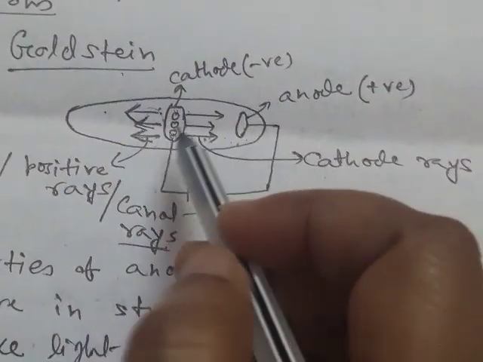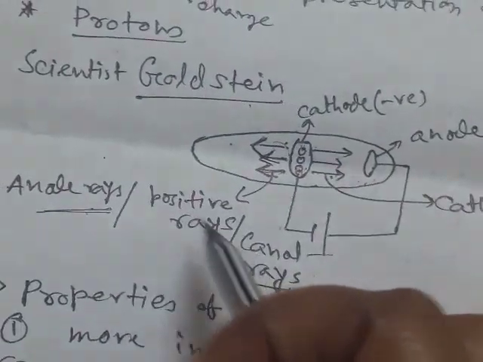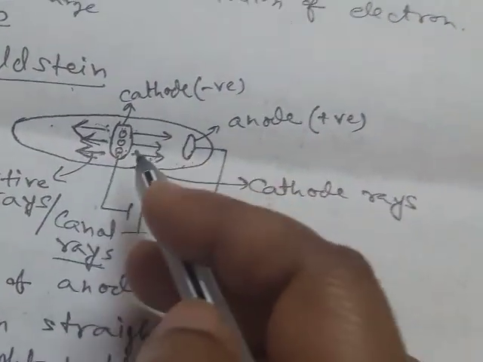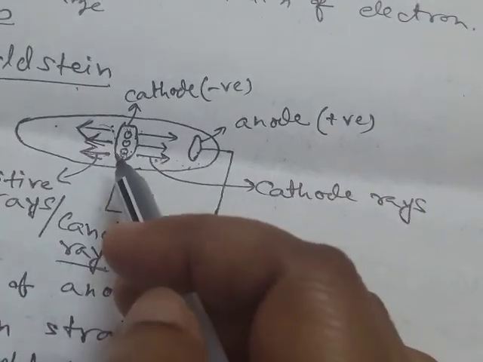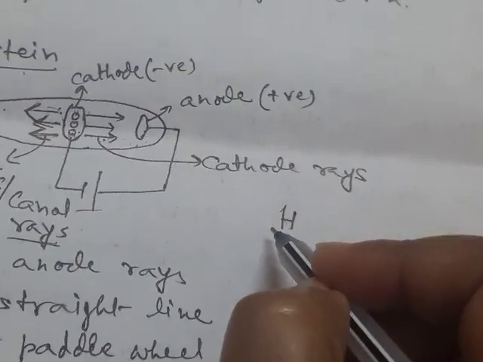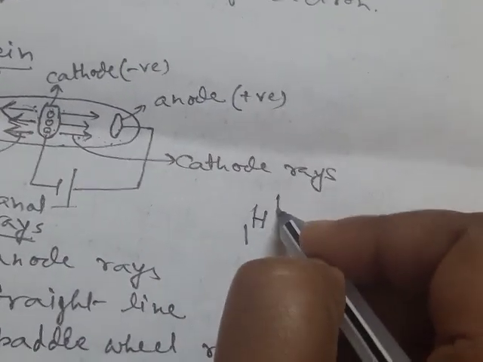Now what is the origin of the generation of cathode rays or anode rays? If we take hydrogen gas and high voltage is created, one hydrogen atom contains one electron and one proton.